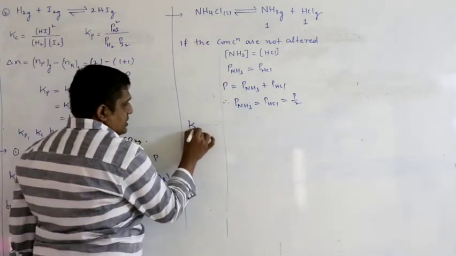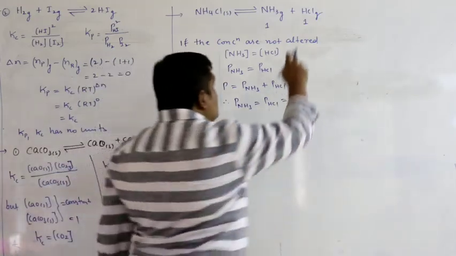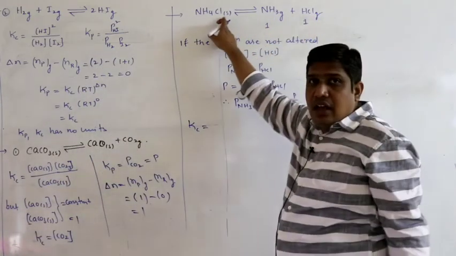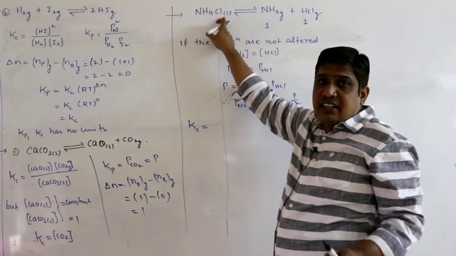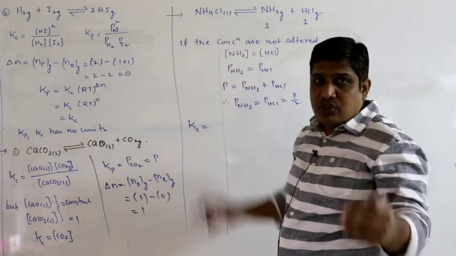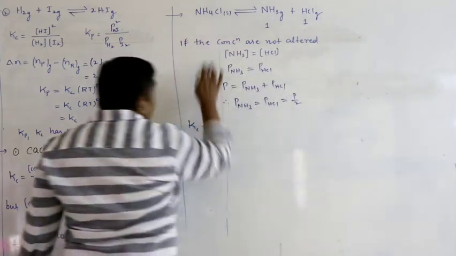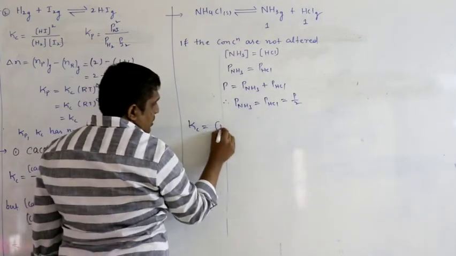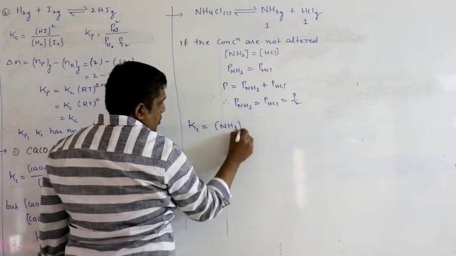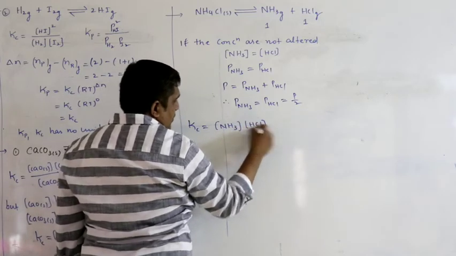So let us see the Kc equation. These two are gases. Now this is solid. Already we have studied, while writing Kc, the concentration of pure solids can be neglected. Let us assume this is pure solid. Then I can neglect its concentration. Then leftover is the concentration of ammonia into the concentration of HCl.